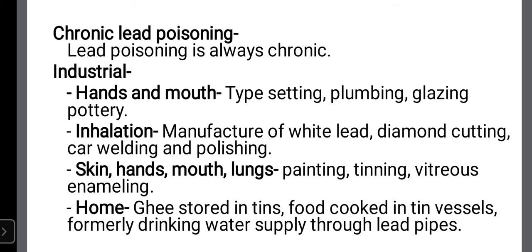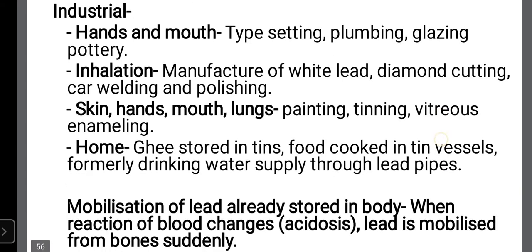So that particular society and that house which is receiving the drinking water through these metal pipes or through the lead pipes, continuously small amount of lead gets leaked or released into that drinking water, which is swallowed by those people living in that particular home, in the society, or in that building, and that's why they all are exposed to the minute amounts of lead repeatedly for years together, and it will cause chronic lead poisoning. So these are the two ways: industrial and home.